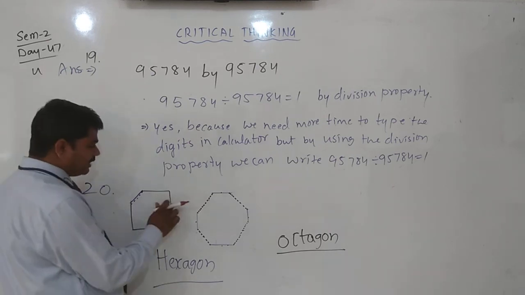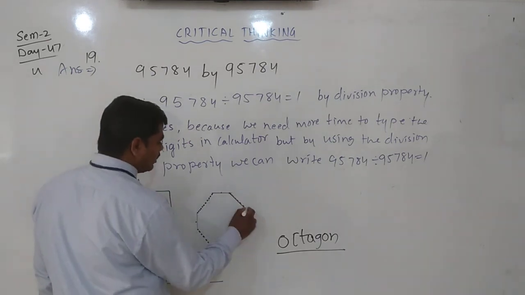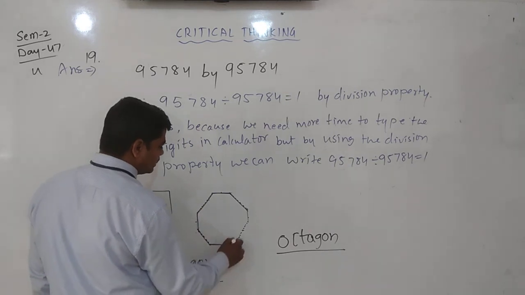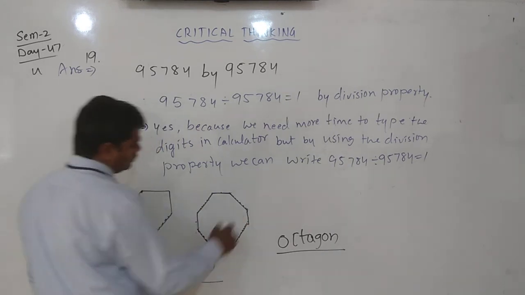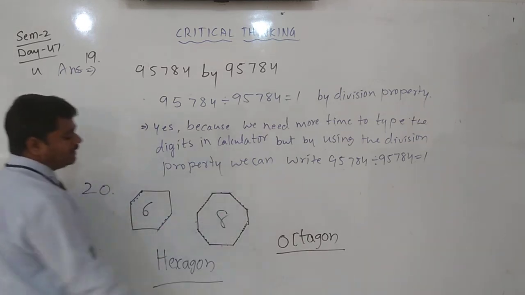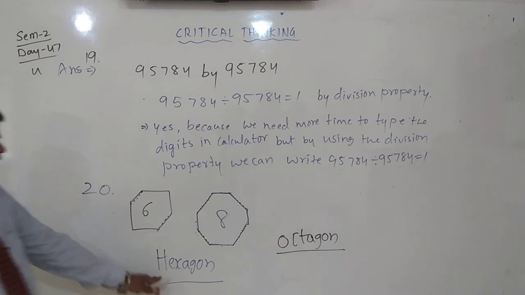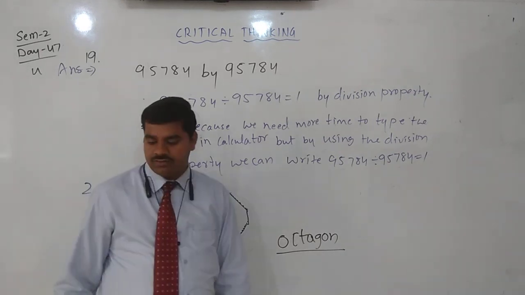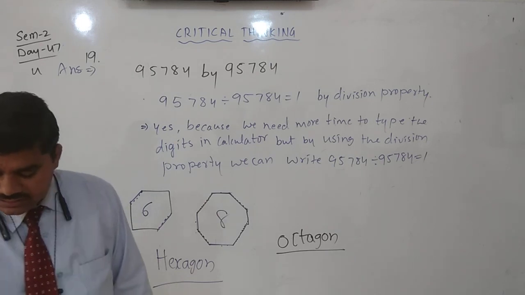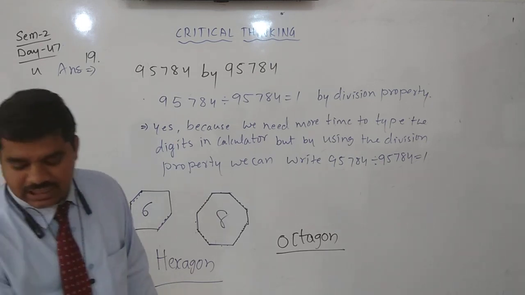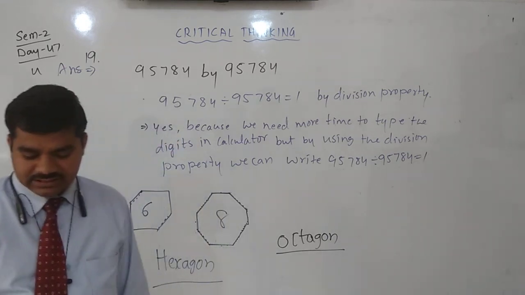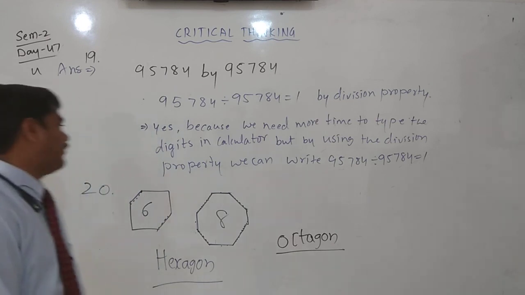When you cut again these two corners, you will get an octagon. This is the shape of an octagon. Clear? Very simple. This is six-sided and this is eight-sided, hexagon and octagon. Then you can write: six-sided polygon is hexagon and eight-sided polygon is octagon. This is the answer of question 20.